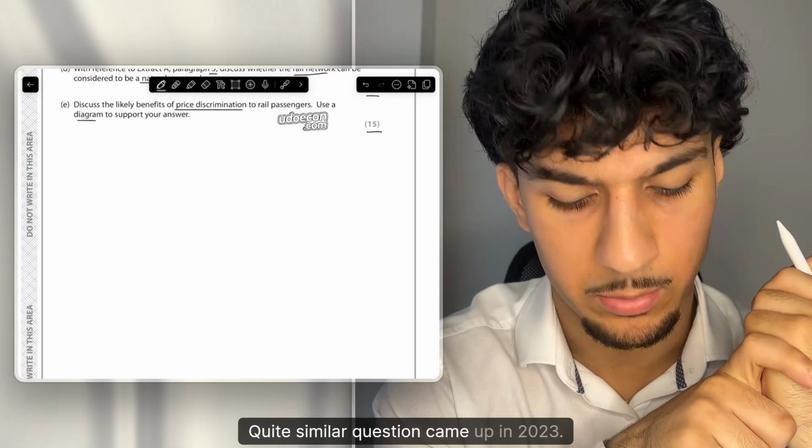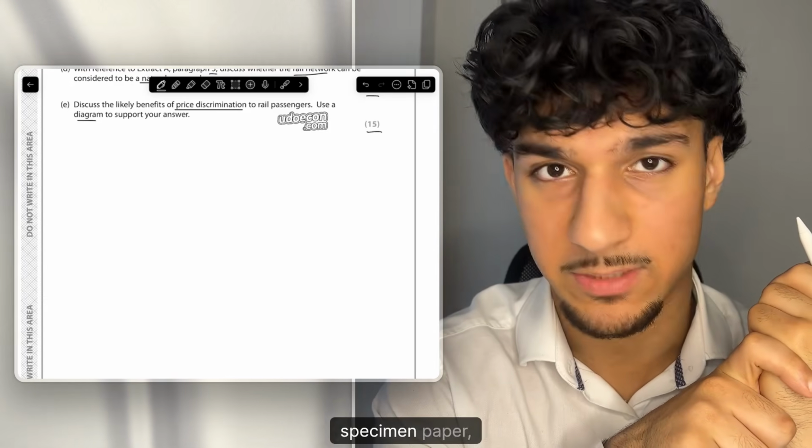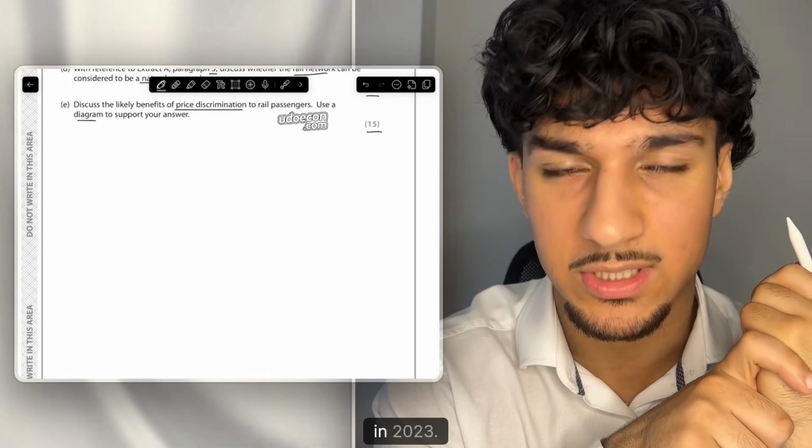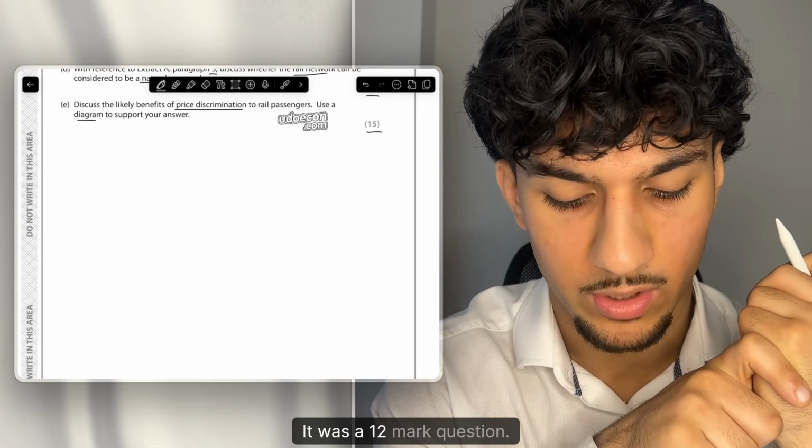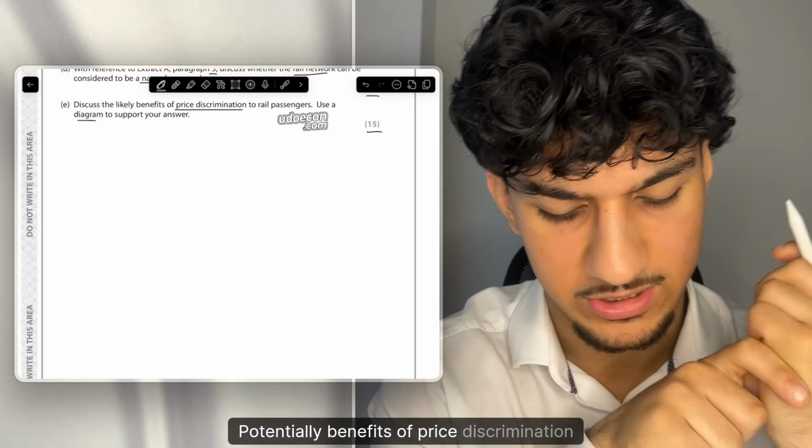A quite similar question came up in 2023. Specimen paper, very similar question. In 2023, it was just like this, a 15-mark question. In the specimen paper, it was a 12-mark question. But essentially, benefits of price discrimination.